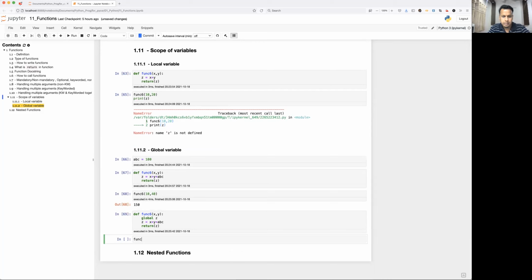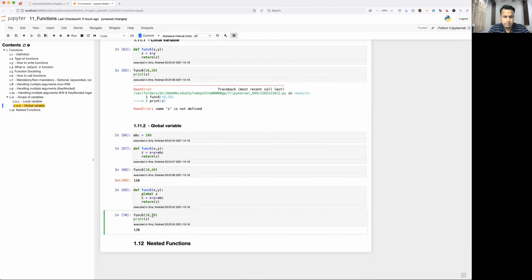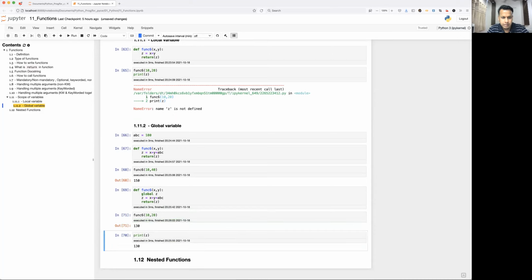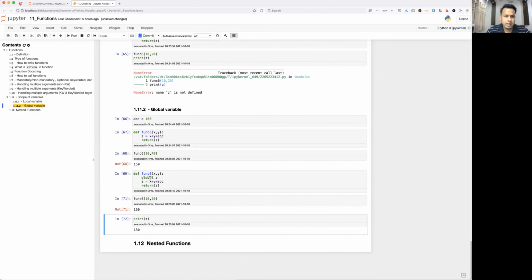Now I can use func6. Let me pass some values, 10 and 20, and print z. And let me print it outside so that you can see the output for both. Function 6 gives 30 and print z is 30, right? Okay, so that's how we make global variables and local variables.